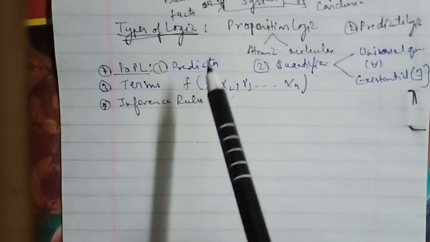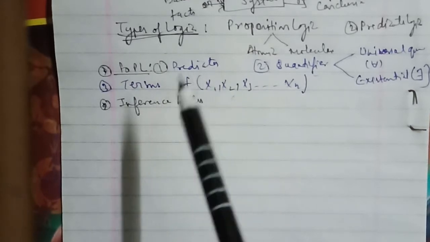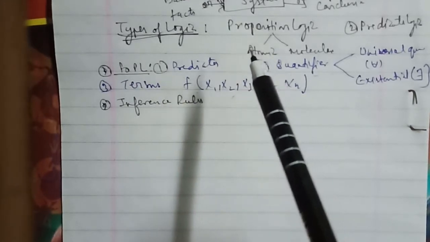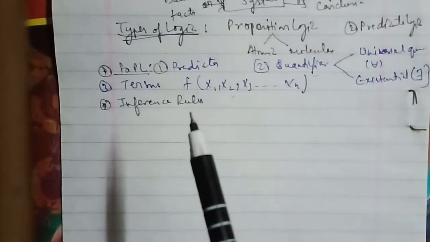We also considered the argument: all dogs bark, some animals are dogs, and therefore some animals bark. We determined whether the conclusion is a valid consequence of the premises. That has also been asked for 10 marks, and we had done it in the last class. You can go through that.